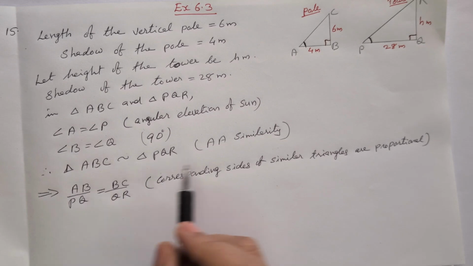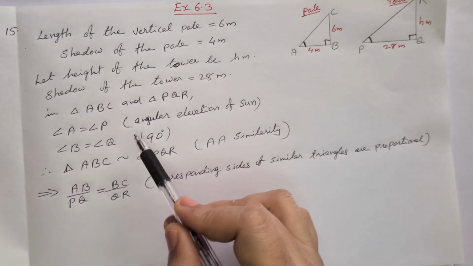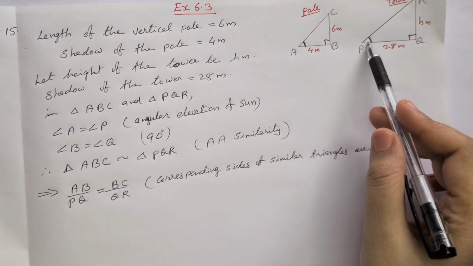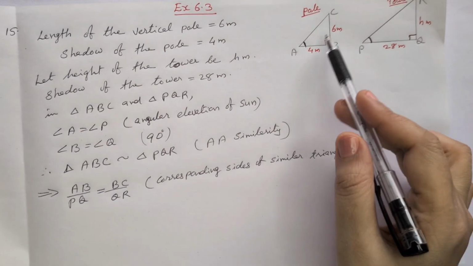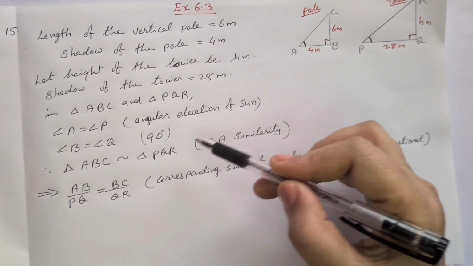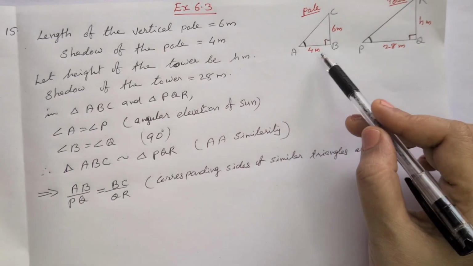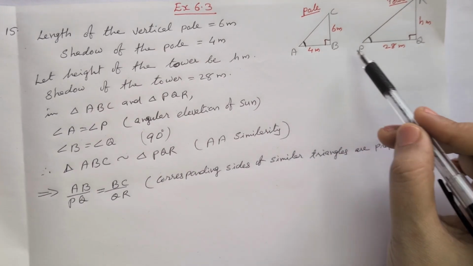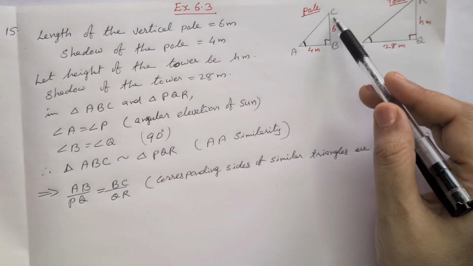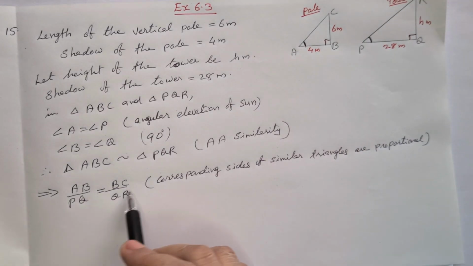Which implies corresponding sides we can write. We already proved these two triangles are similar by AA similarity, two angles are equal. If two triangles are similar, corresponding sides will be proportional. So AB by PQ is equal to BC by QR.